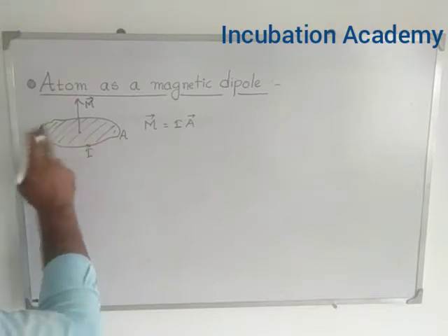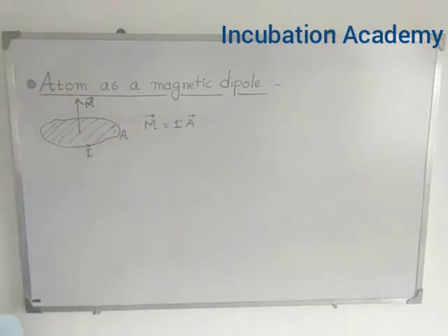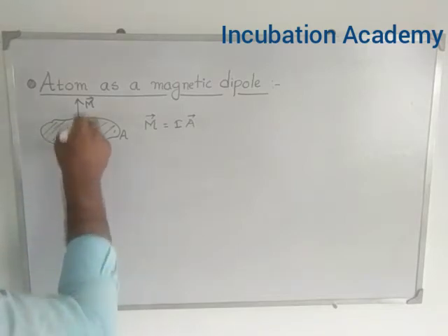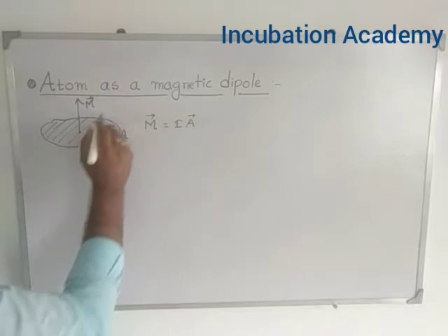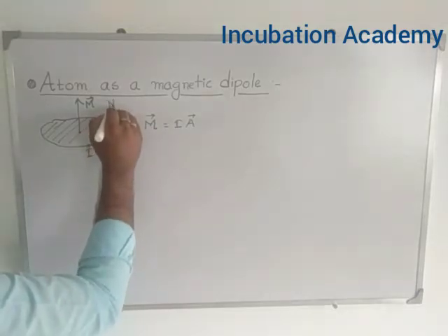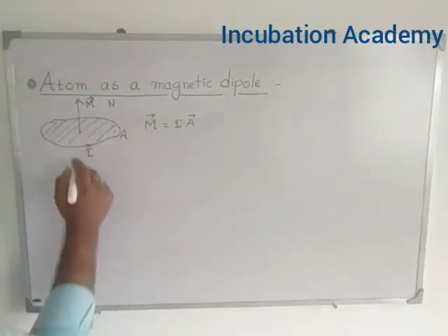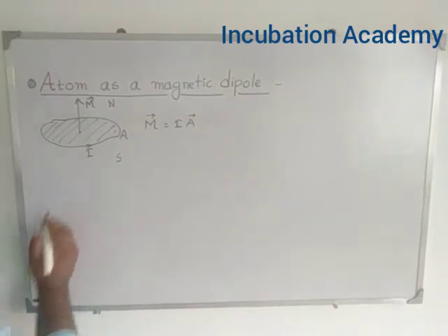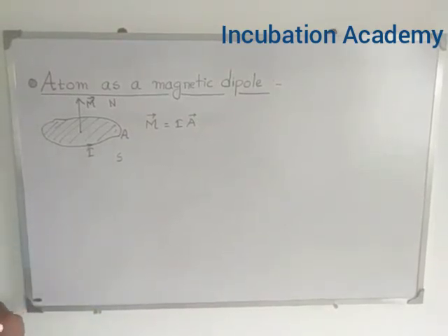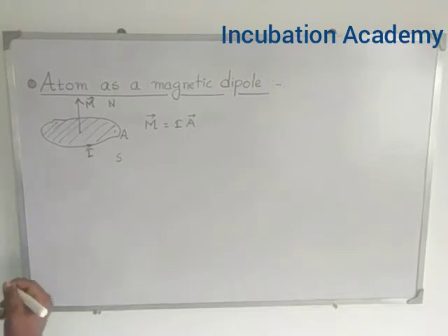Here this current carrying loop is treated as a magnetic dipole, because the current is flowing, if you look from this way, in the anti-clockwise direction. So in the upper portion, if any observer can see from there, the north pole is created, and from the downside, if anyone sees, the south pole is created. So does the same thing happen for an atom or not?